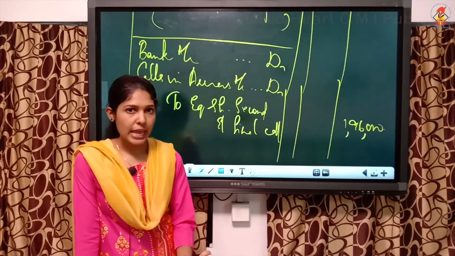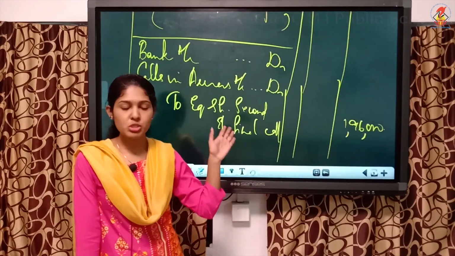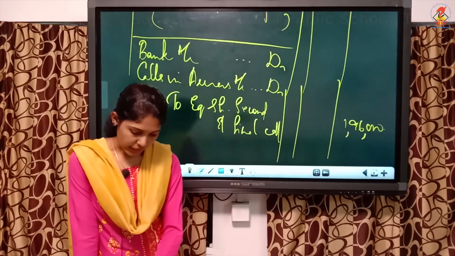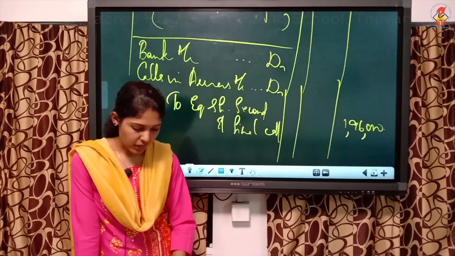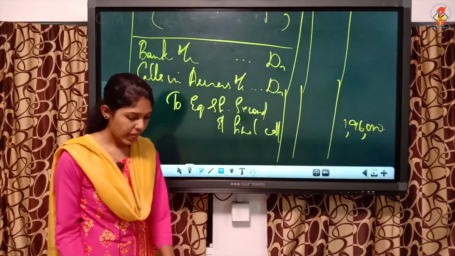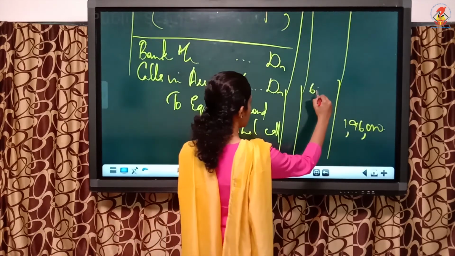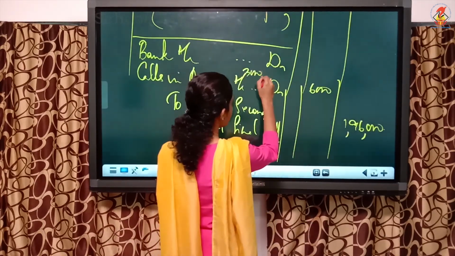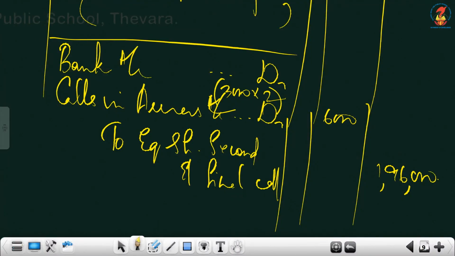No, because his shares got cancelled already. So you just consider Reema's number, that is 3,000 she was holding, so 3,000 into 2, you have to take calls in arrears as 6,000, that is 3,000 into 2, understood? So bank you can write the balance 1,90,000.